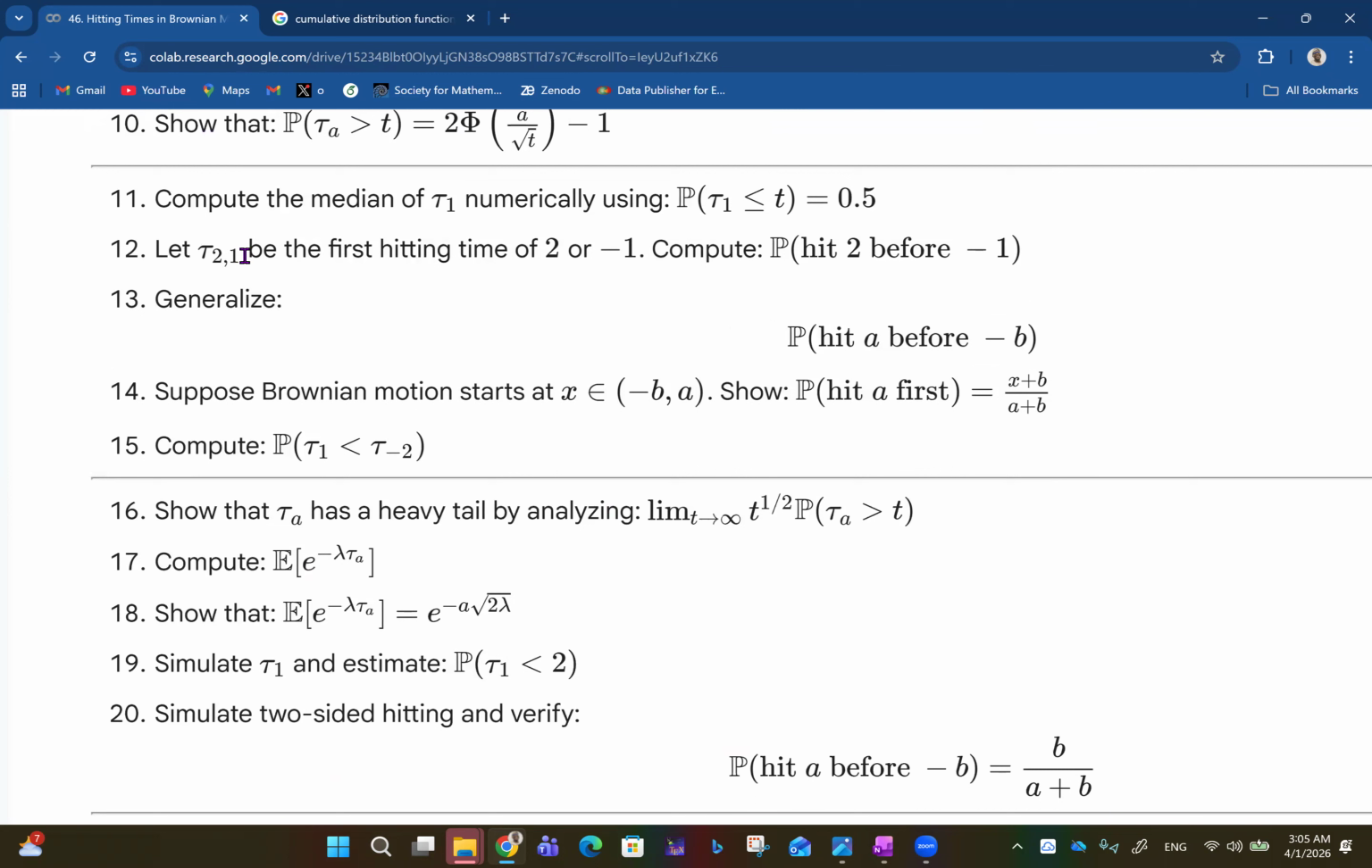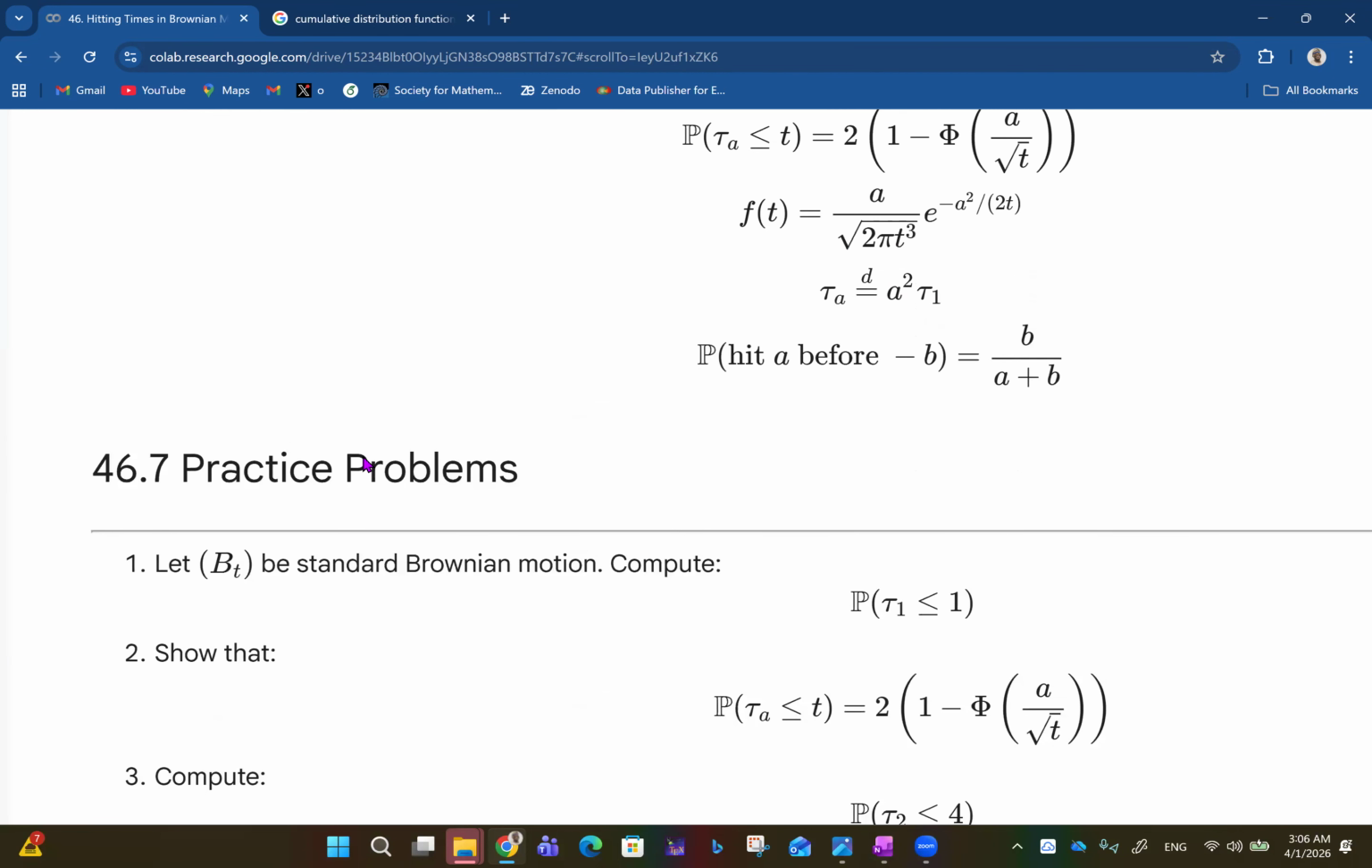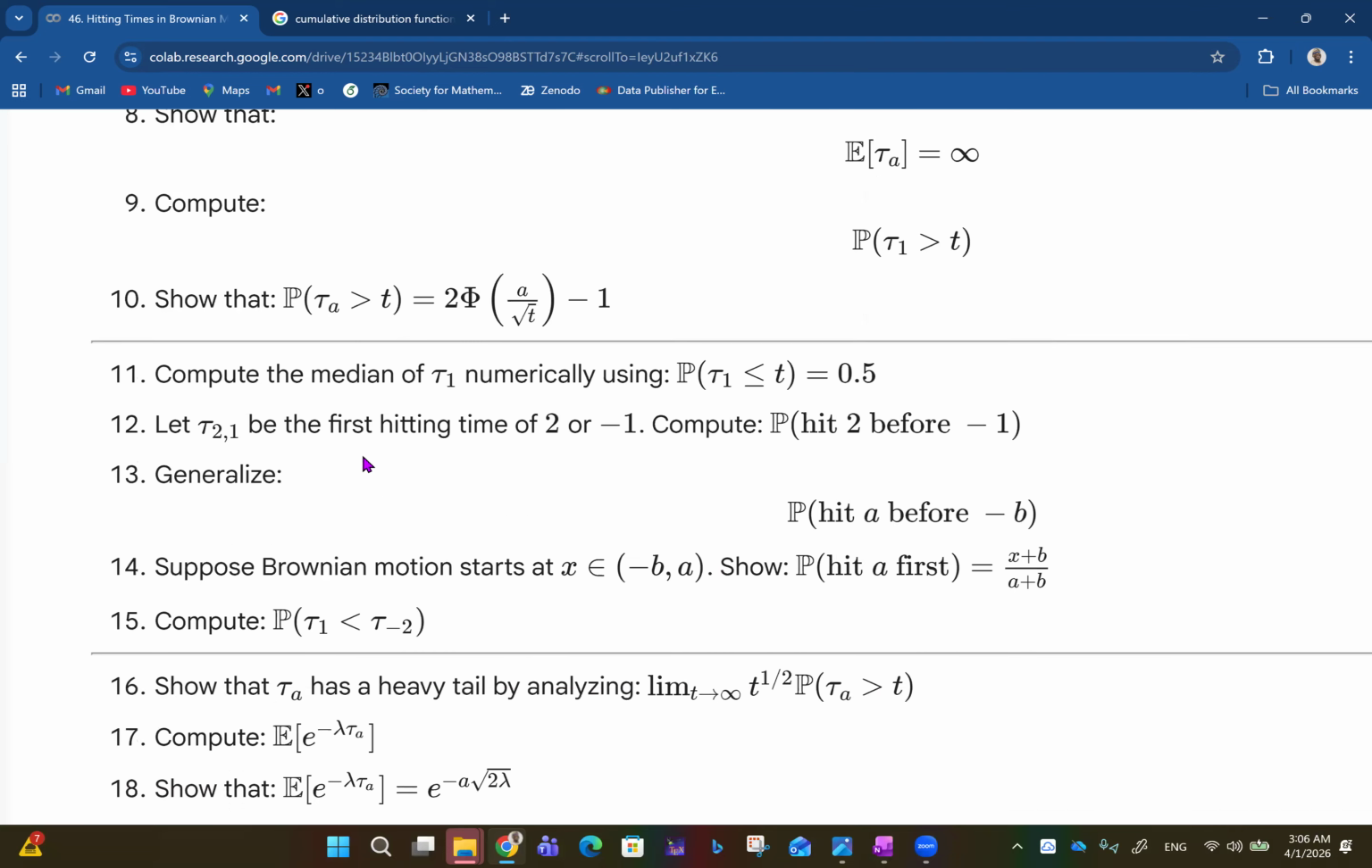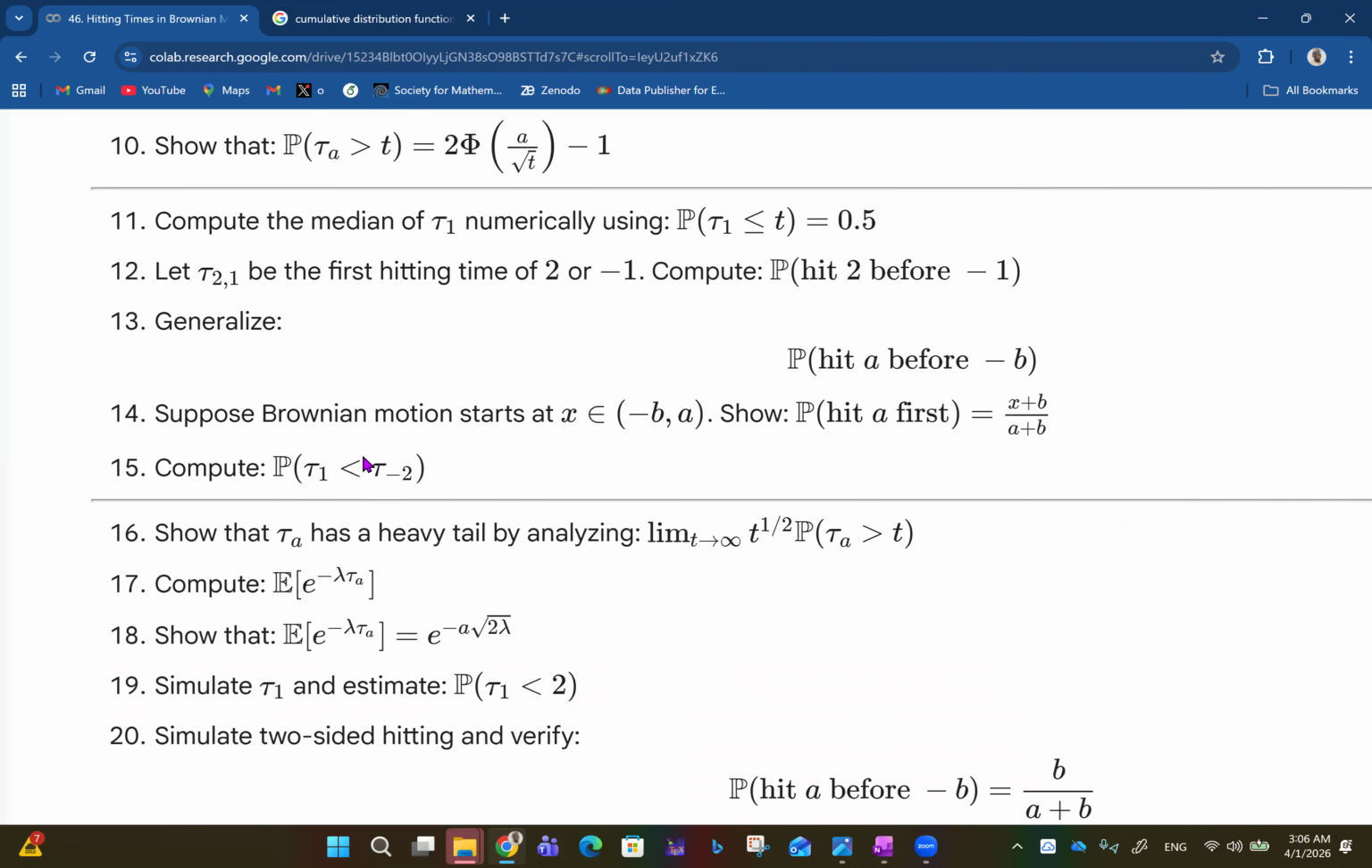Then let T2,1 be the first hitting time of 2 or minus 1. Compute the probability it hits 2 before minus 1. That will be 1 over 2 plus 1, which is 1 over 3. Then generalize: the probability it hits a before minus b. Is it a over a plus b or b over a plus b? Yeah, it's b over a plus b, sorry. So for the other one I talked about, 2 and 1, that'll be 1 over 3 there. So we have all that.